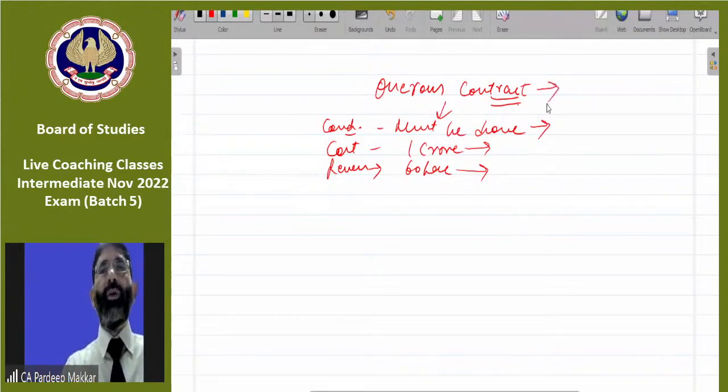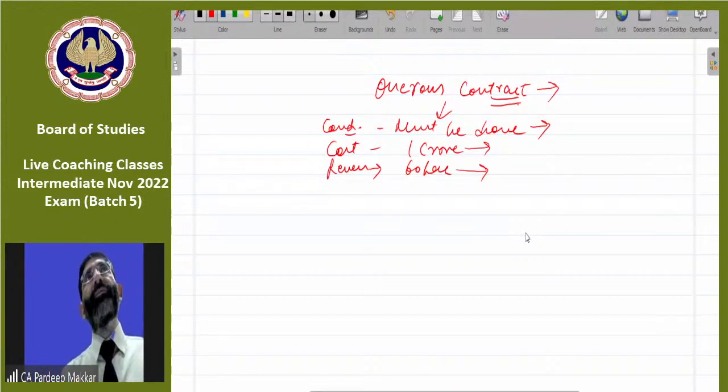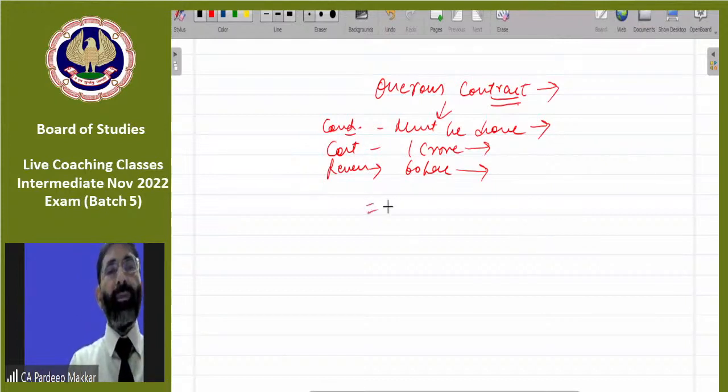So this is called onerous contracts, where contract is to be done. Cost is more than the revenue which will earn from it. I'm a person who is dealing in advertisement. So we have advertisement company here.